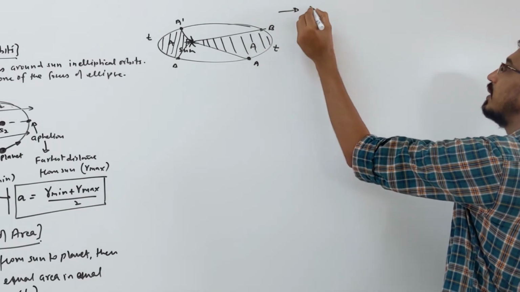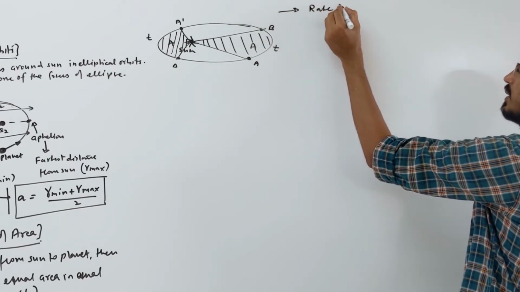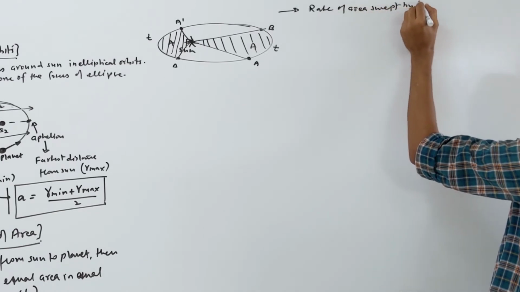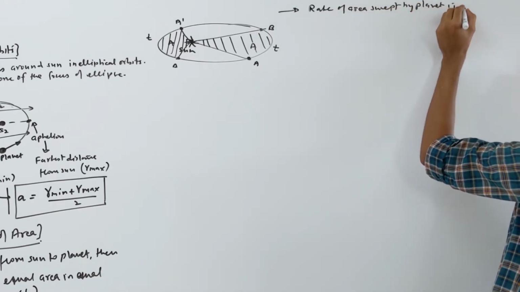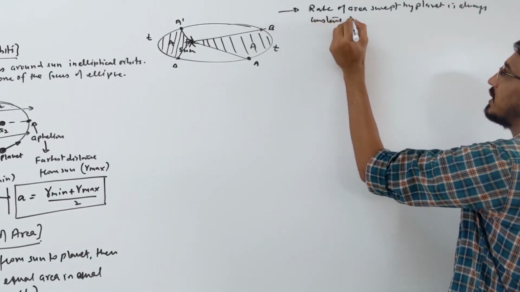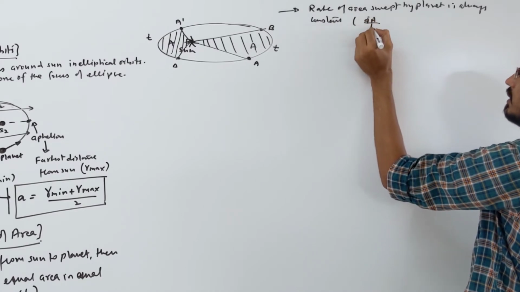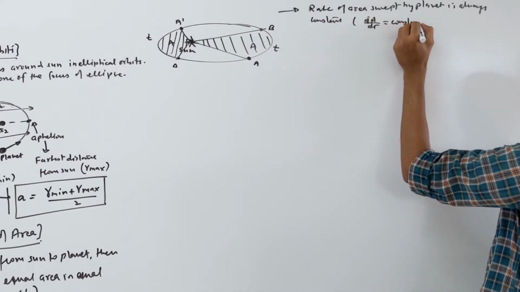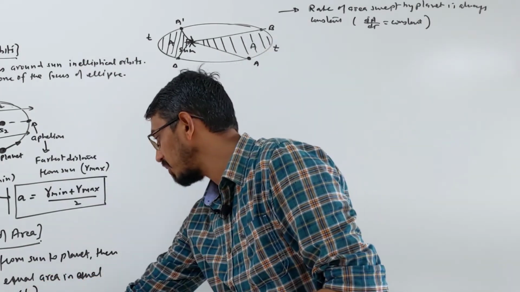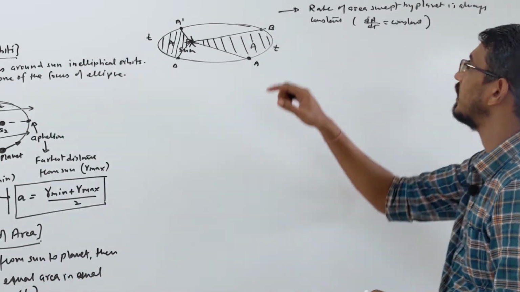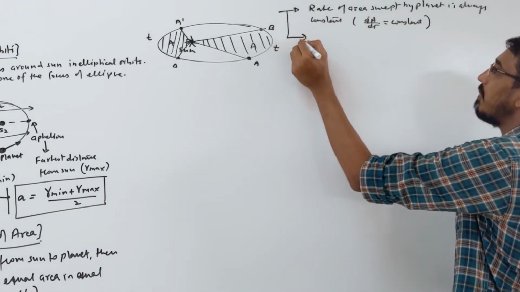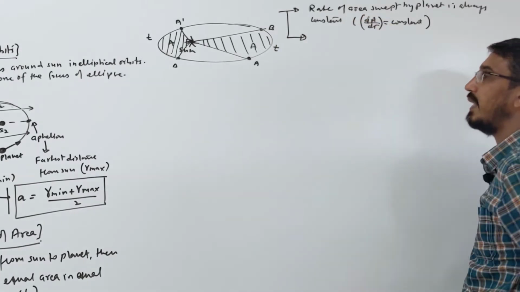Or you can say this law in another way like this. You can say that the rate of area swept by the planet is always constant. Means dA by dt is constant. Either say area is proportional to time, or area by time becomes constant. So the rate of area swept is constant.